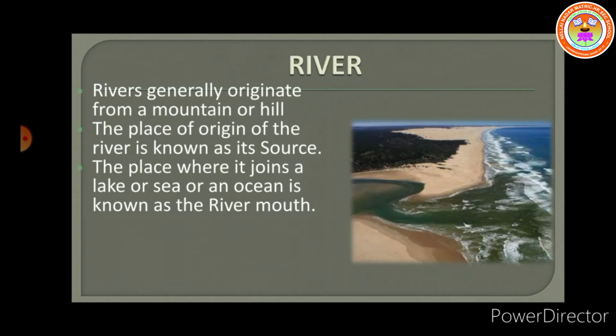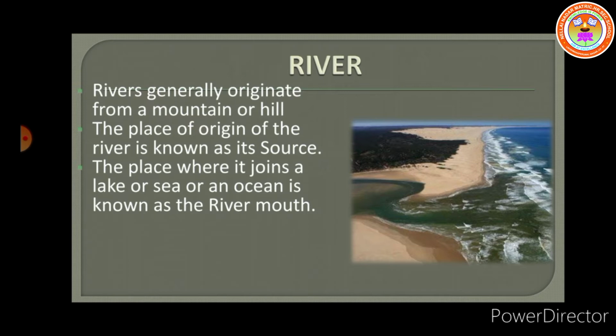A river begins on high ground, on hills or mountains, and flows down from the high ground to the lower ground because of gravity. A river begins as a small stream and gets bigger the further it flows. Rivers generally originate from a mountain or hill. The place of origin of the river is called river source.